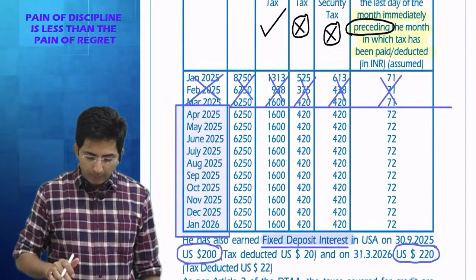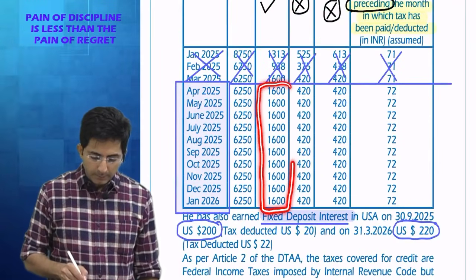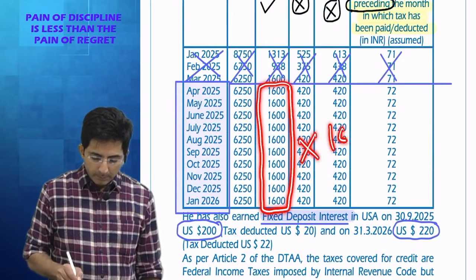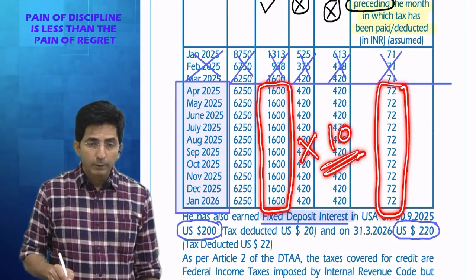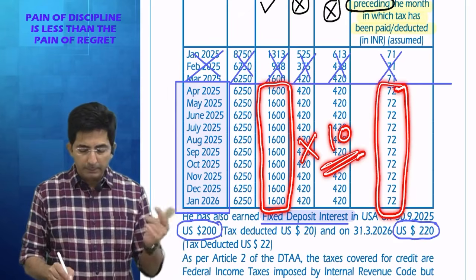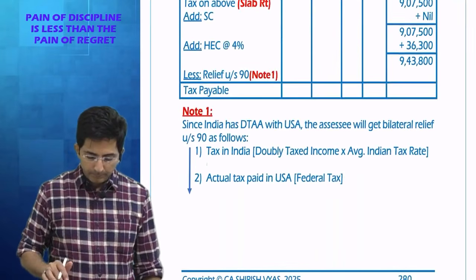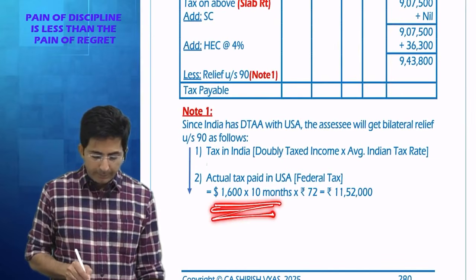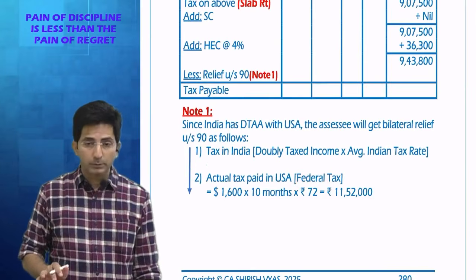So what is the total of federal tax you have paid? 1,600 into 10 months, and into $1 is 72. We have to see the preceding month end rate, and the rates given are already preceding month end. See. So what is the actual foreign tax paid? 1,600 into 10, into $1 = 72, that comes to 11,52,000.